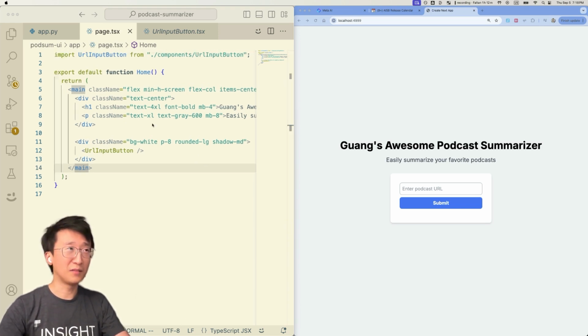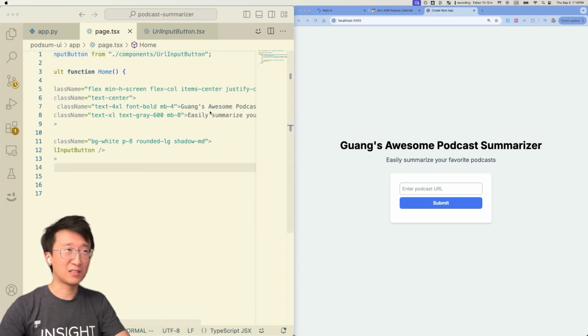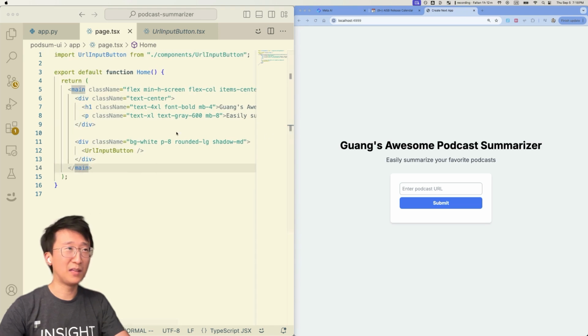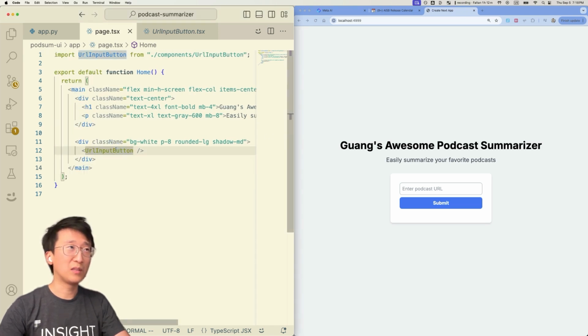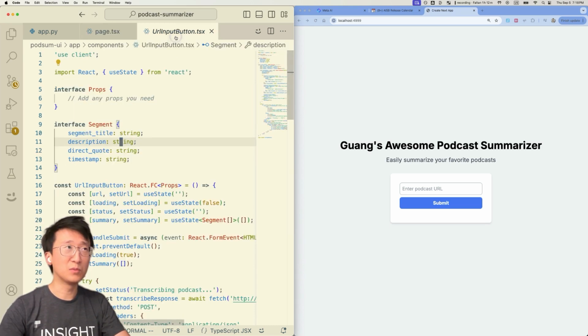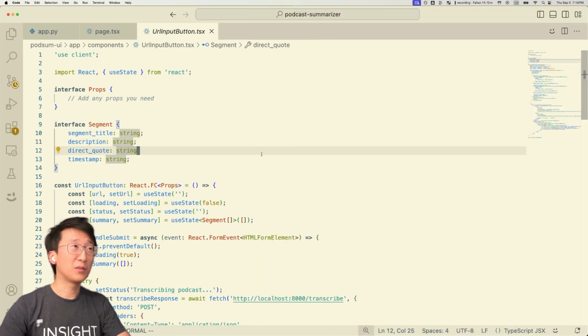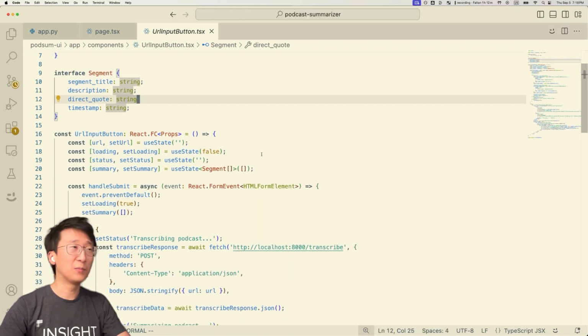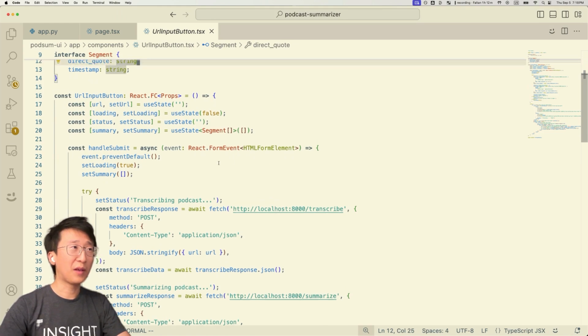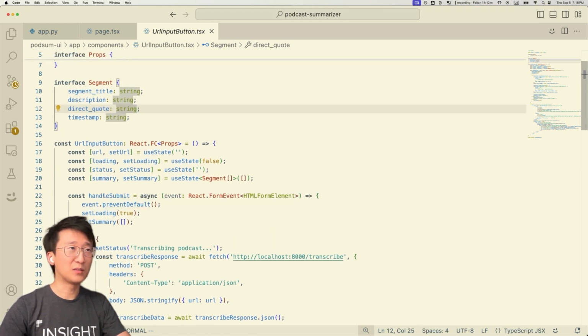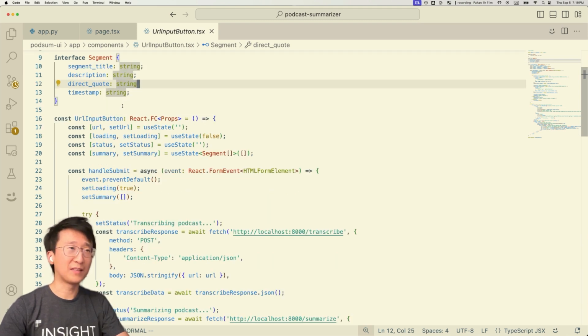My understanding of it is basically for this homepage, we can change the text to have a simple landing thing. And then we built this URL input button, which holds most of our logic. So in the URL input button, we need to create a handler to handle the events, and then have a segment object to transport the data.